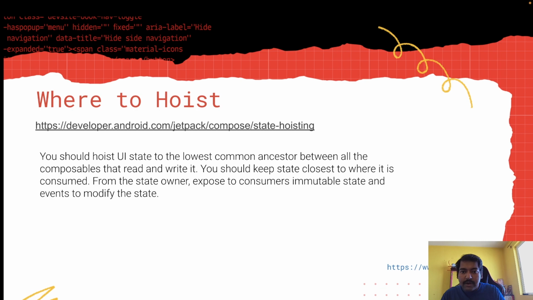And you can go to this link. They recently updated this link, and it contains very good recommendations on state hoisting and state management in general, so you should definitely check it out. And here's what they said on state hoisting. What is state hoisting?